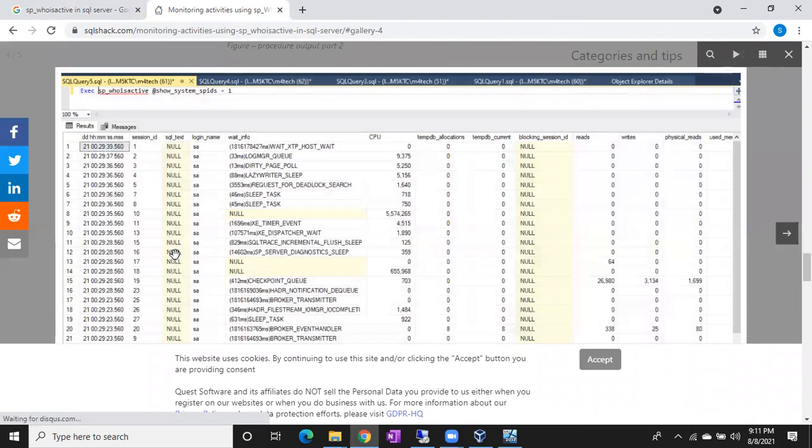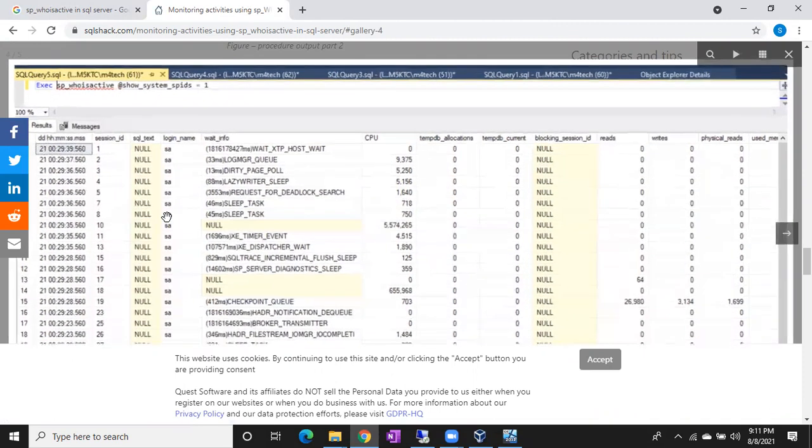Since how many hours the query is running, what is the session ID? In the SQL text column you can see the query they are running. If you click on any query here, it will open in another tab and you can see the whole query.